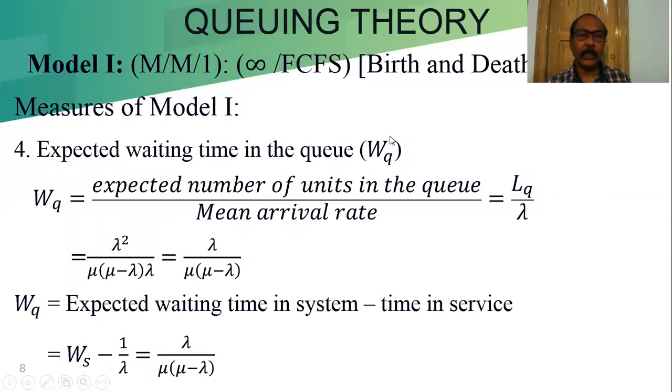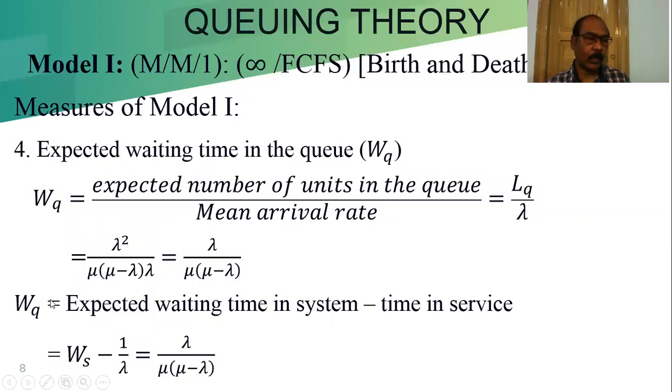Expected waiting time in the queue is denoted by Wq. Wq is equal to the expected number of units or customers in the queue divided by the mean arrival rate, that means Lq by lambda. Lq by lambda means lambda square by mu into (mu minus lambda), with lambda in the denominator. Lambda square by mu into (mu minus lambda) is our Lq formula, and that is divided by lambda. One lambda will be cancelled out. So lambda by mu into (mu minus lambda) is the formula of Wq, the expected waiting time in the queue.